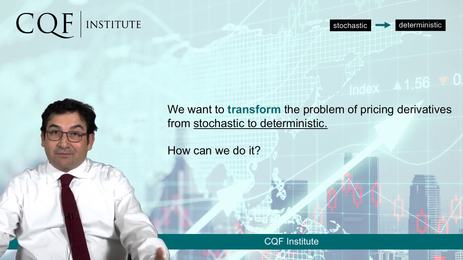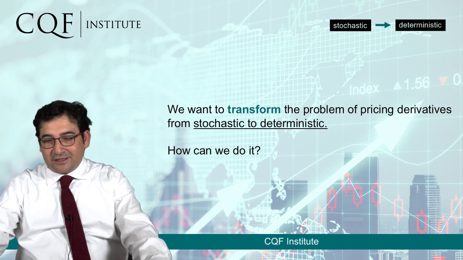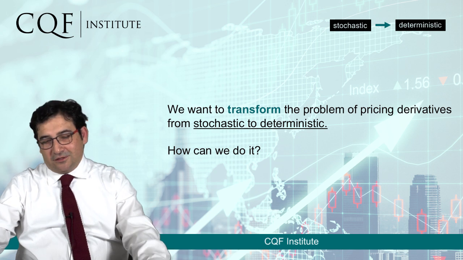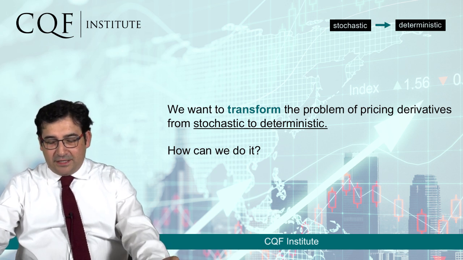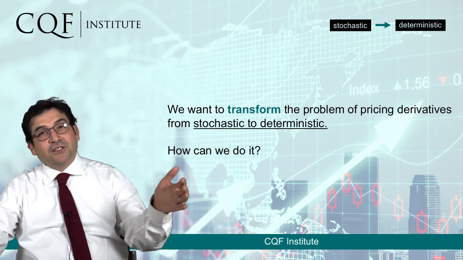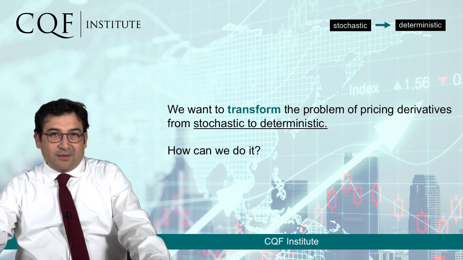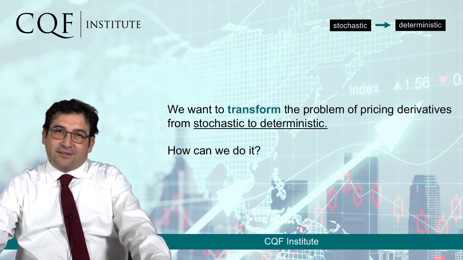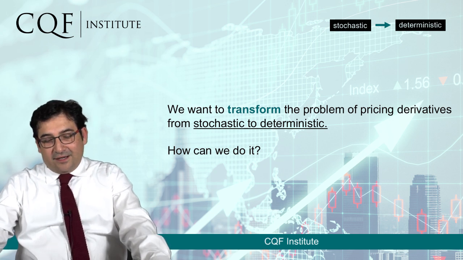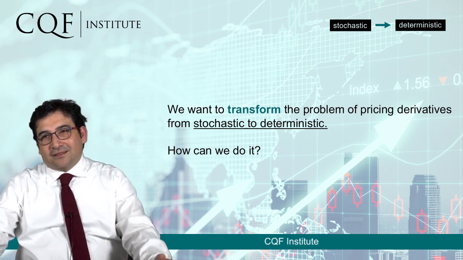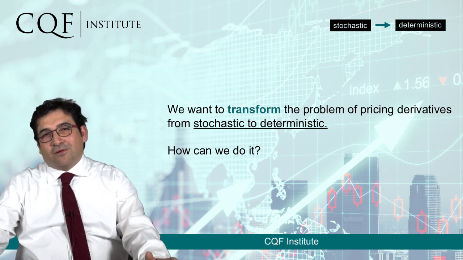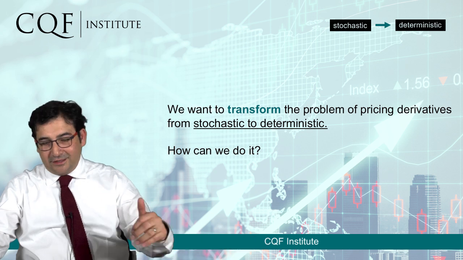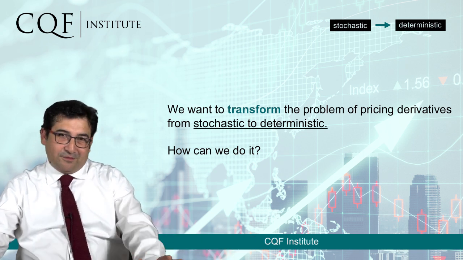But here we're doing black magic. We're doing black magic because on the one hand, we have this random process, all jumpy, with many breaks, discontinuous, and this could apply to stocks, for example, or to any other asset class that we can have in mind. And what we want to do is transform that stochastic, that random problem, into something deterministic. So take away the randomness. Indeed, what we want to do is to eliminate the randomness.